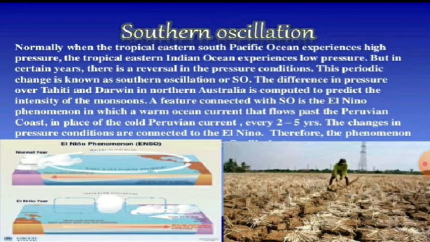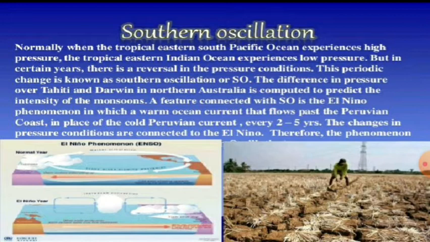This periodic change is known as Southern Oscillation, SO. The difference in pressure over Tahiti and Darwin, these are the islands in northern Australia, is computed to predict the intensity of the monsoon.